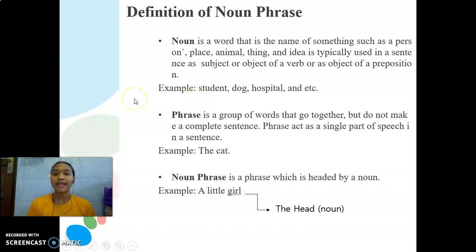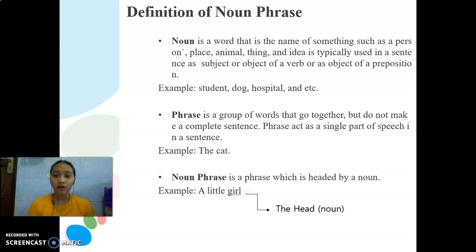Noun is a word that is the name of something such as a person, place, animal, thing, and idea, typically used in a sentence as subject or object of a verb, or as object of a preposition. The example of noun is student, dog, hospital, doctor, and school, etc.